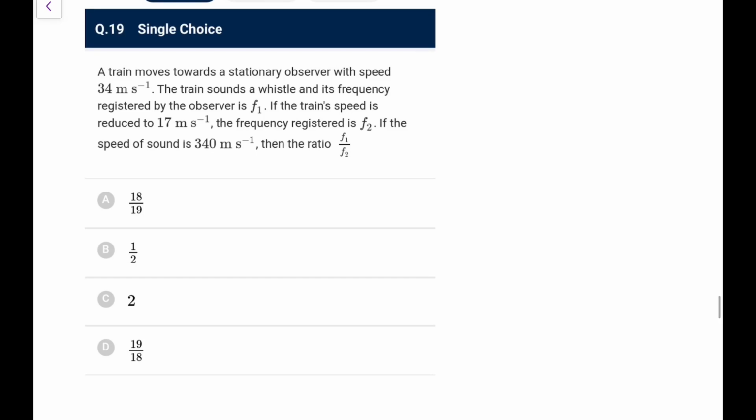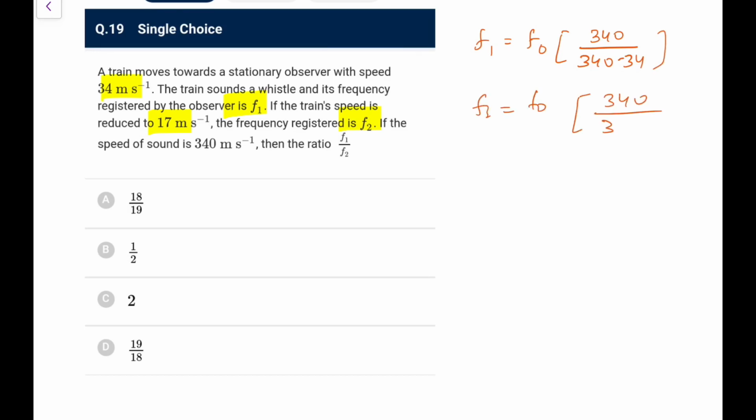Next, a train is moving towards a stationary observer with a speed 34. The train sounds a whistle and frequency is f1. The train speed is reduced to 17, it is f2. Find the ratio of f1 by f2. So it is going towards the observer, so f1 would be f0 into, because the observer is stationary, v of sound, that is 340, upon 340 minus 34, and f2 would be f0 into 340 upon 340 minus 17. So if I do the ratio, f1 by f2 is 340 minus 17 upon 340 minus 34.